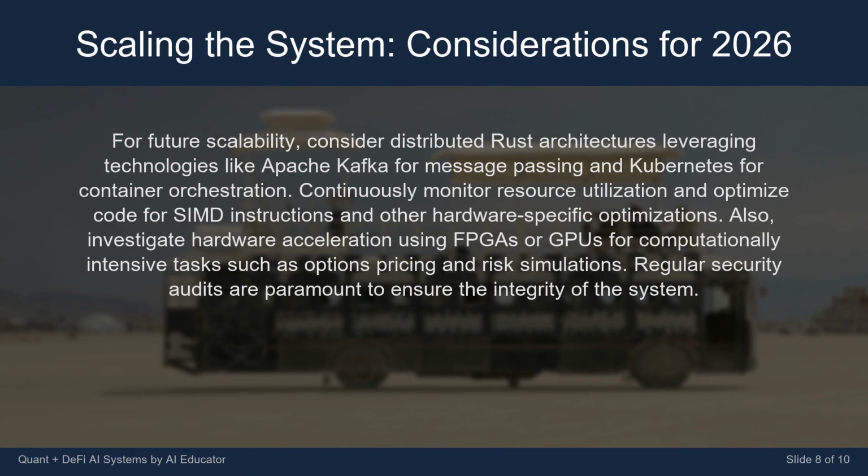For future scalability, consider distributed Rust architectures leveraging technologies like Apache Kafka for message passing and Kubernetes for container orchestration. Continuously monitor resource utilization and optimize code for SIMD instructions and other hardware-specific optimizations. Also, investigate hardware acceleration using FPGAs or GPUs for computationally intensive tasks such as options pricing and risk simulations. Regular security audits are paramount to ensure the integrity of the system.